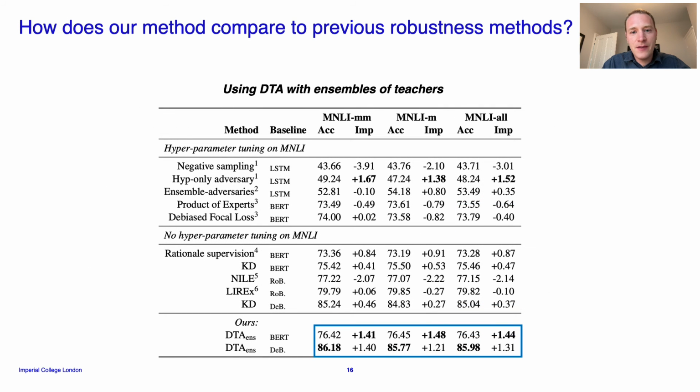We then compare this method to previous work where you train on SNLI and then test robustness on MNLI. What we found is that distilling from this ensemble using our domain targeted augmentation actually outperforms all previous robustness work in this setting, some of which also uses ensembles or different pipelines and models. So our method proves to be highly effective in this setting.